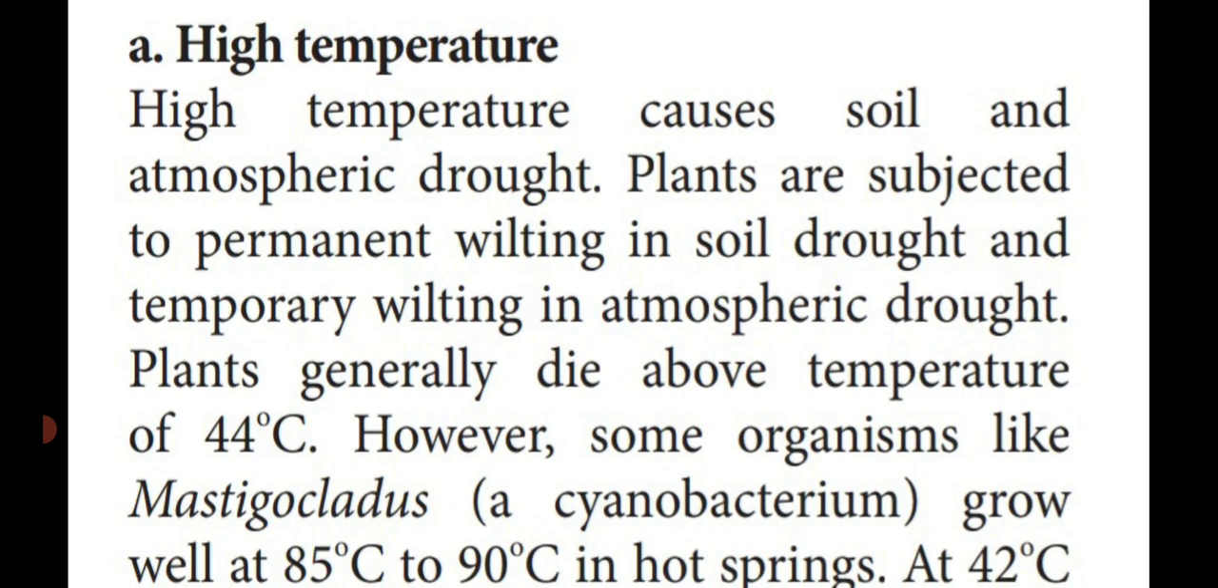High temperature causes soil and atmospheric drought. This leads to wilting in the plants, permanent wilting in the soil drought and temporary wilting in the atmospheric drought. So due to the drought condition in the soil, the plants wilt and shed leaves, and due to atmospheric drought condition, temporary wilting also takes place in the plants.